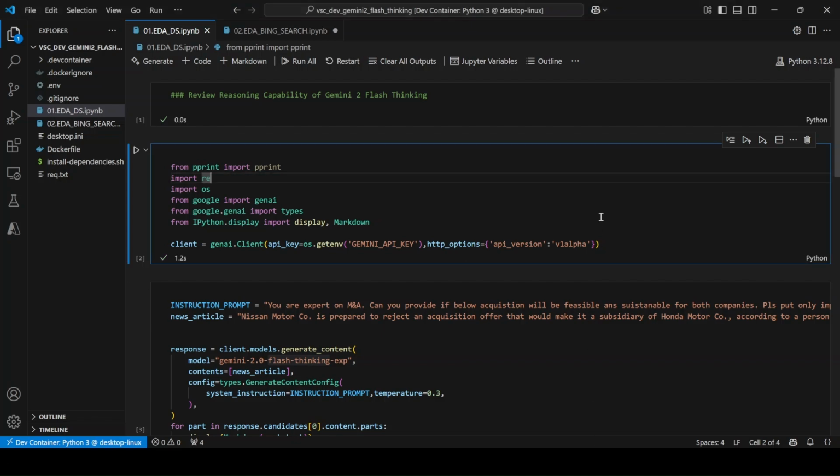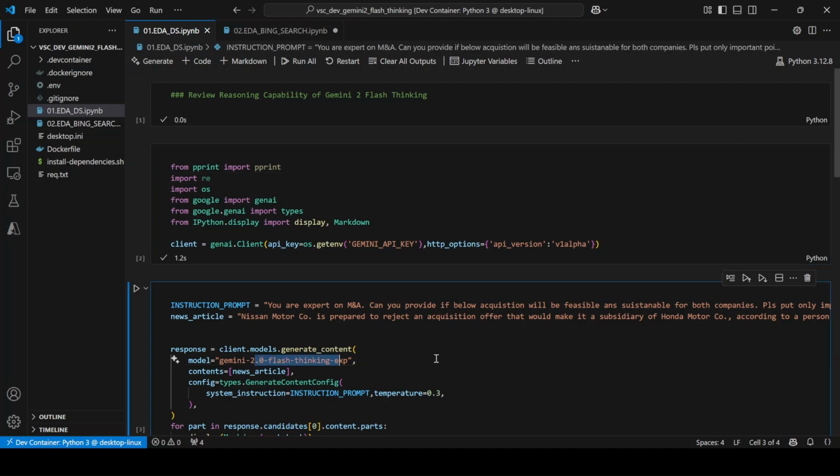So with the emergence of new Gemini 2.0 Flash models, I wanted to explore one specific model, which is Gemini 2.0 Flash Thinking, because it's a reasoning based model, and wanted to see its performance on some set of news articles, which I already performed with DeepSeek R1.